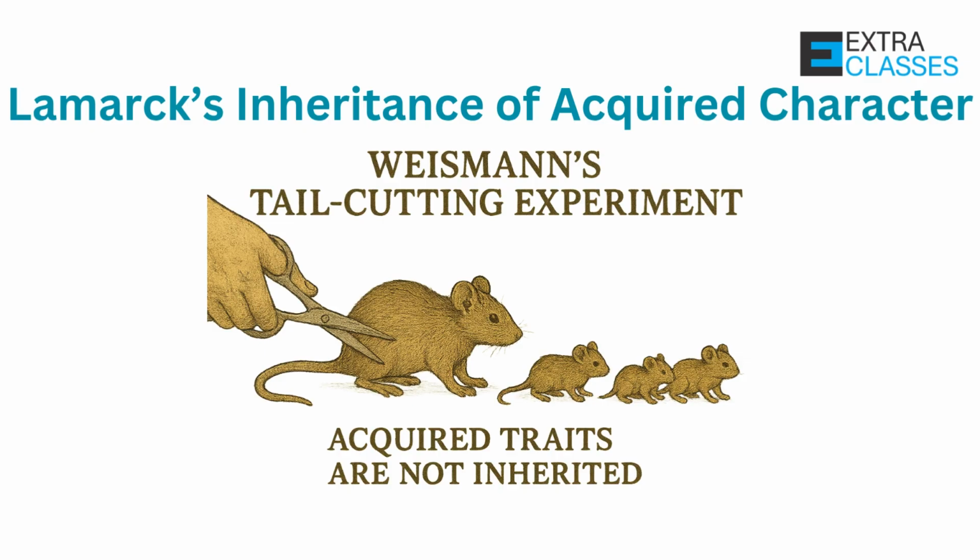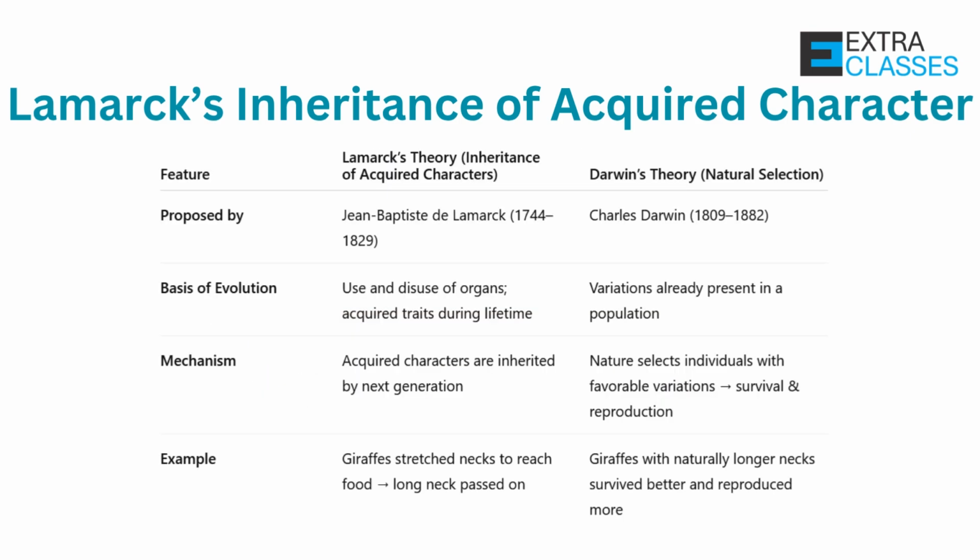This was later disproved. Why was Lamarck's theory rejected? Experiments, like Weismann's tail-cutting experiment on mice, showed that acquired traits are not inherited. Evolution is explained better by Darwin's theory of natural selection and later, by the modern synthetic theory. Here's a clear comparison chart of Lamarck's versus Darwin's theories.